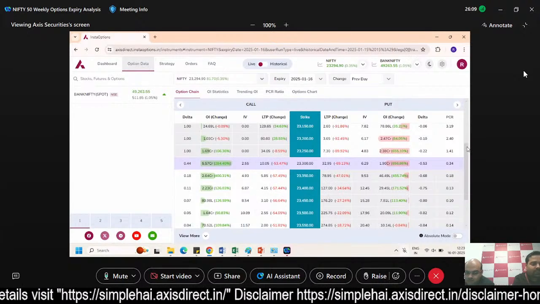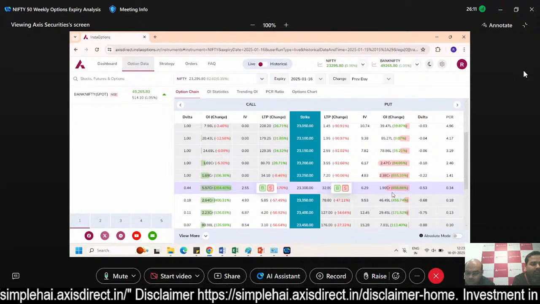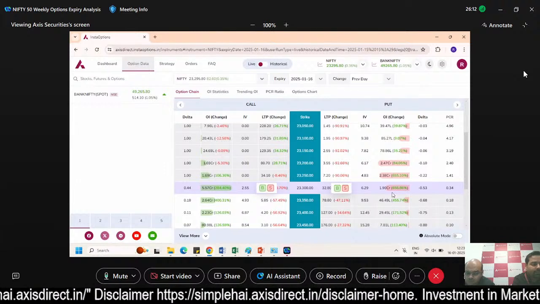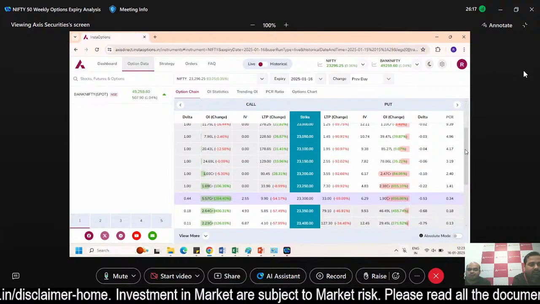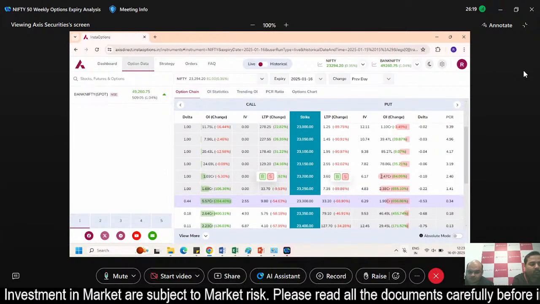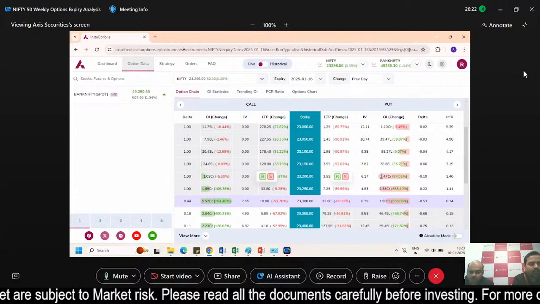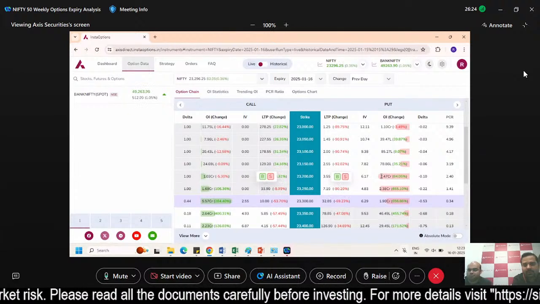Simultaneously, coming on the put side also, that is 23,250 followed by 23,200. That's a major OI data you can see right now on your screen. जहाँ पे मेरा cursor है, that 23,200 पे सबसे ज़्यादा लोग खड़े हैं, that they are saying that market इसके नीचे नहीं जाएगा, means the put buyer.